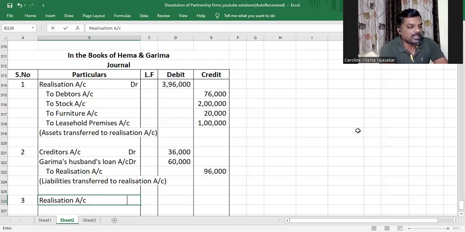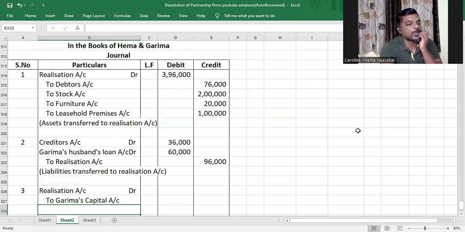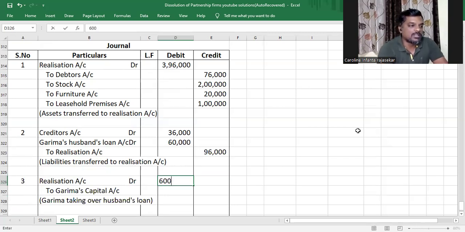Realization account debit, and instead of bank account, we'll write to partner's capital account. So in this case, it is Garima's capital account as she is taking over the liability. Understood or not, my dear children? Garima taking over husband's loan. And that was how much, my dear children? Garima's husband's loan was 60,000. So that will be 60,000.